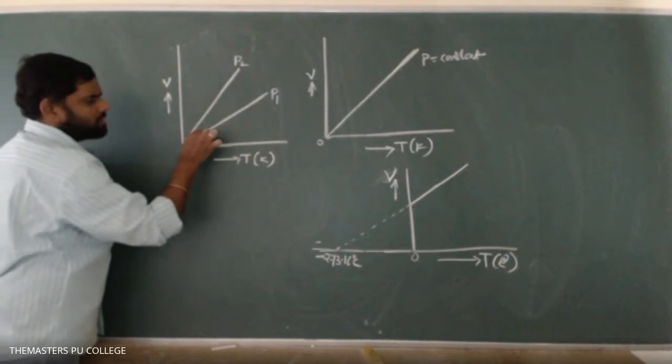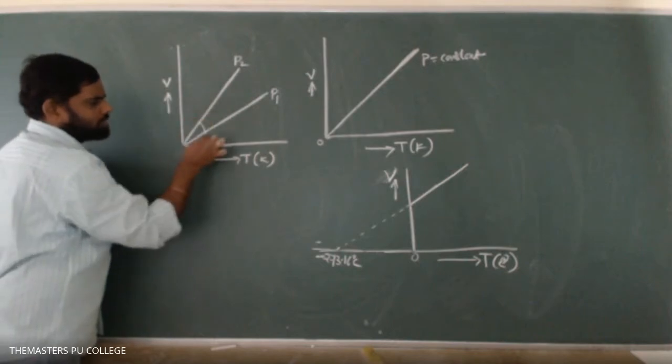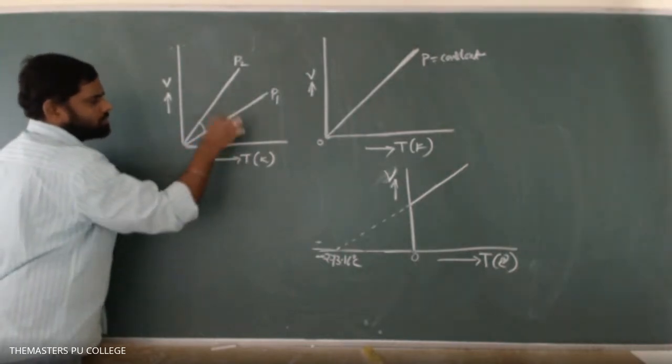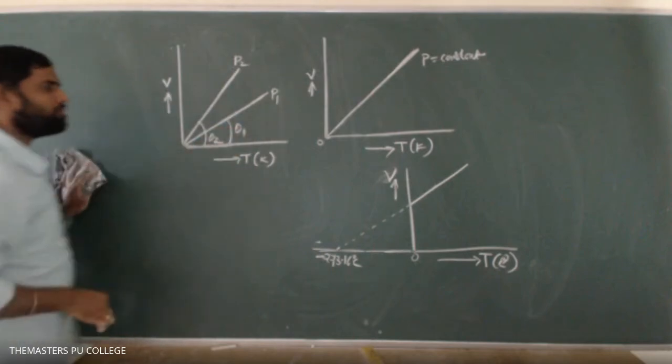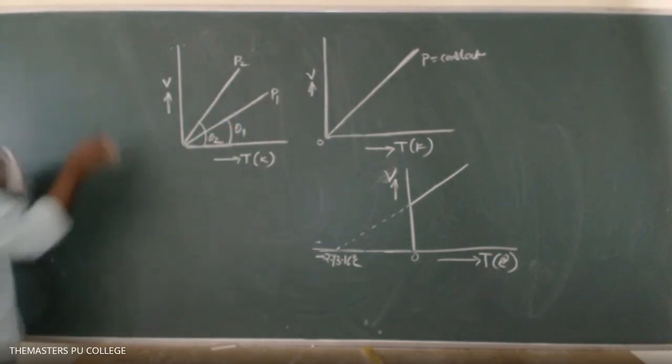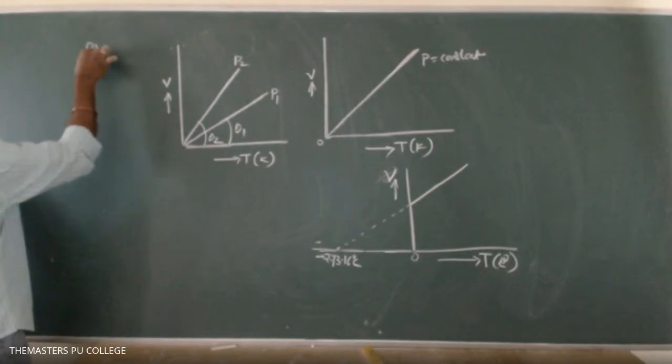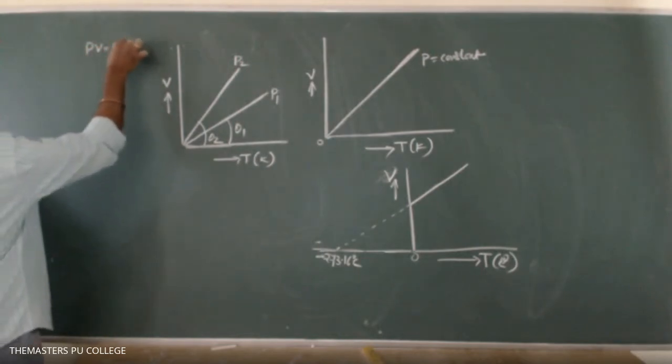Okay, so then let us say this is an angle, say theta 2. This is an angle, say theta 1. Just have a look at it. Here I am writing, what is the ideal gas equation? PV is equal to RT.